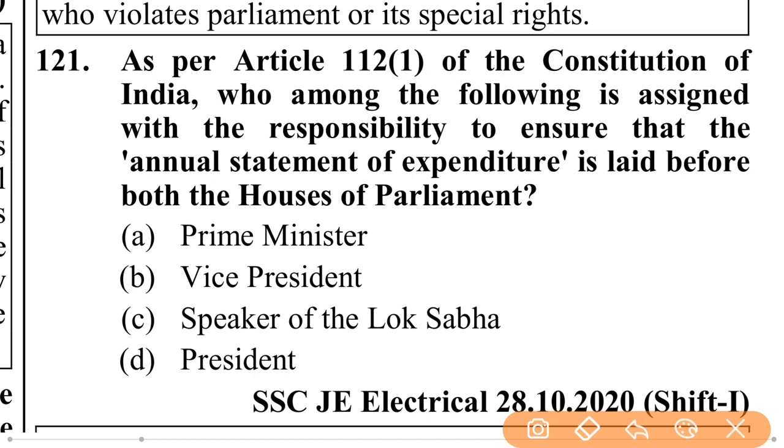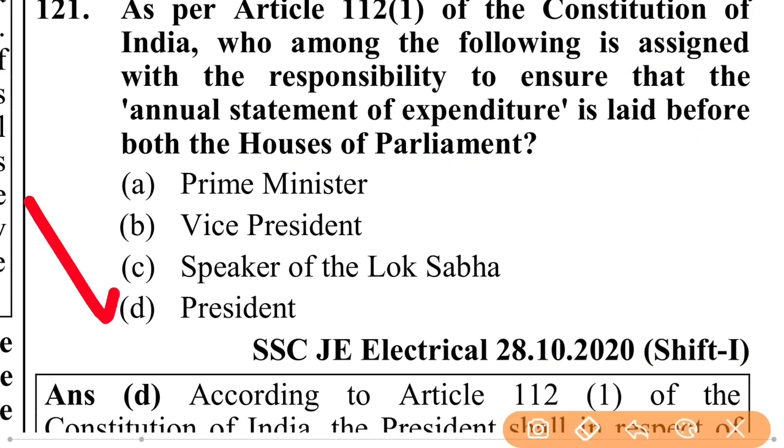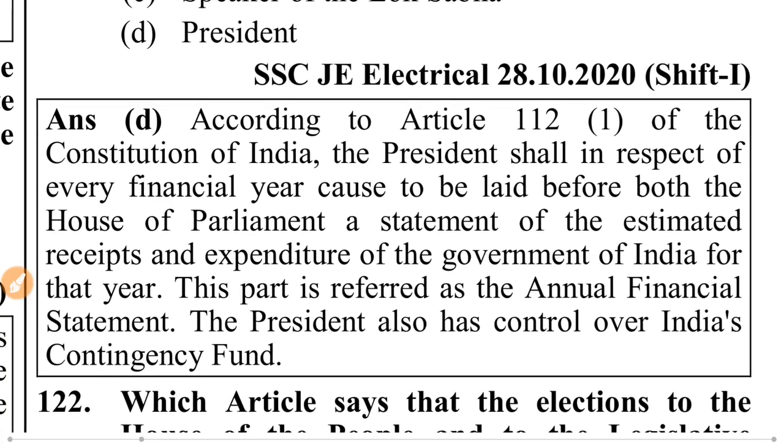As per Article 112 of the Constitution of India, who among the following is assigned with the responsibility to ensure that the annual statement of expenditure is laid before both the Houses of Parliament? That is the President. According to Article 112 of the Constitution of India, the President shall, in respect of every financial year, cause to be laid before both the Houses of Parliament a statement of the estimated receipts and expenditure of the Government of India for that year.